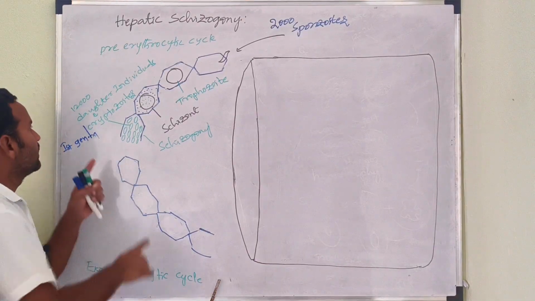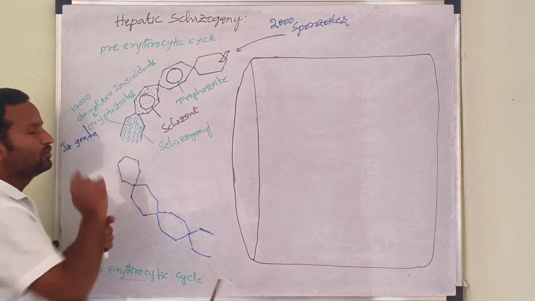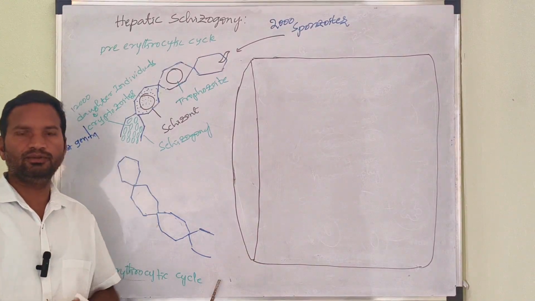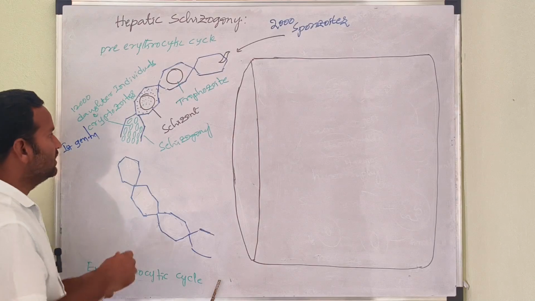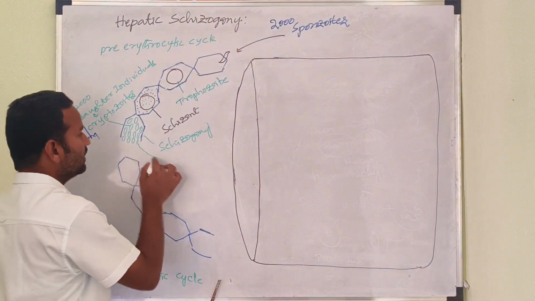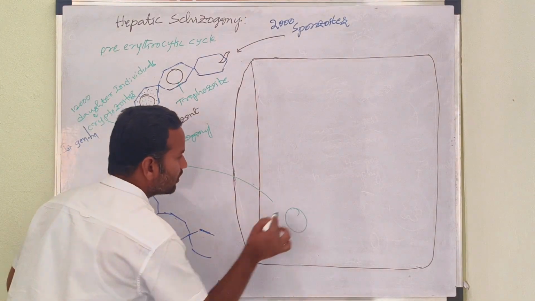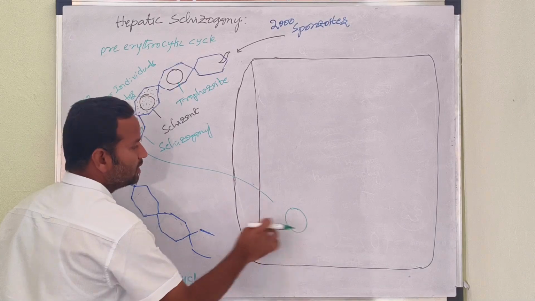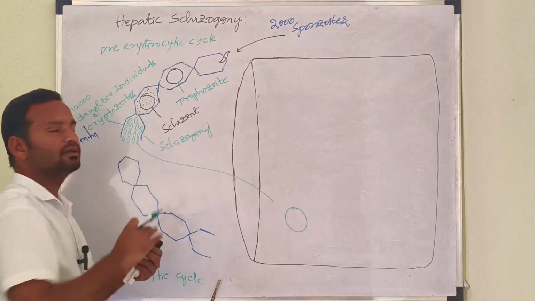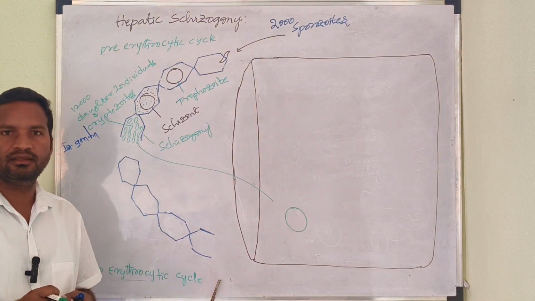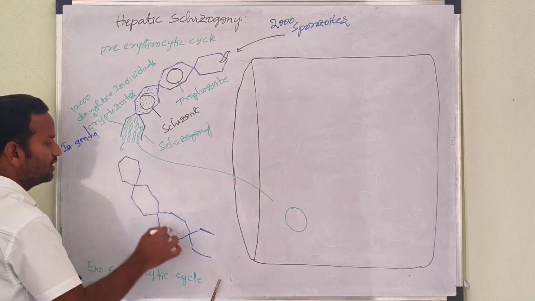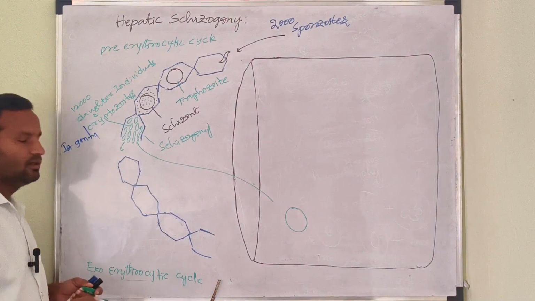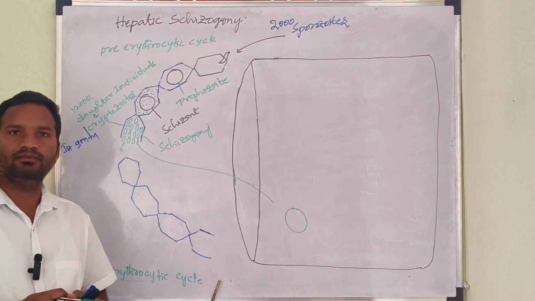After the formation of the cryptozoites, or first generation merozoites, they have two options. One is to directly enter fresh RBCs and continue the erythrocytic cycle, and the other is to enter fresh liver cells again and continue the exoerythrocytic cycle.